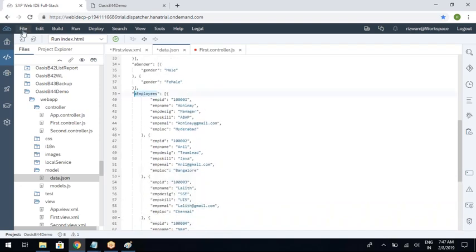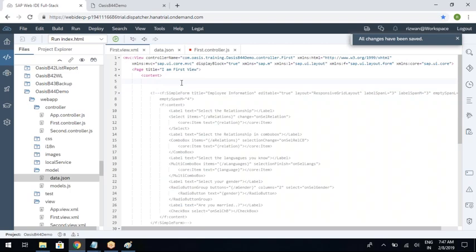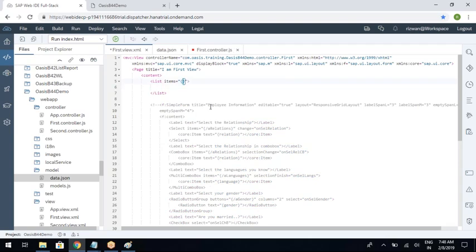So now we are ready to develop our list of items, which is nothing but the list UI element. So all of you observe how to do. It's very simple. You need to write list, and this list is having an items property here. Now the items should point to slash array of employees. Okay, same concept.